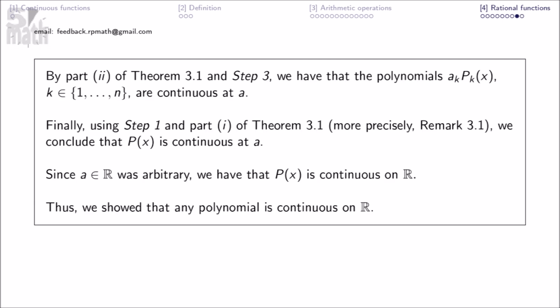By part 2 of theorem 3.1 and step 3, we have that the polynomials are continuous at A. Finally, using step 1 and part 1 of theorem 3.1, we conclude that p of x is continuous at A. Since A in R was arbitrary, we have that p of x is continuous on R. Thus, we showed that any polynomial is continuous on R.